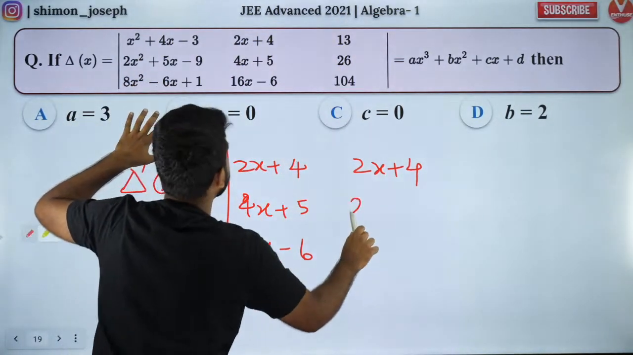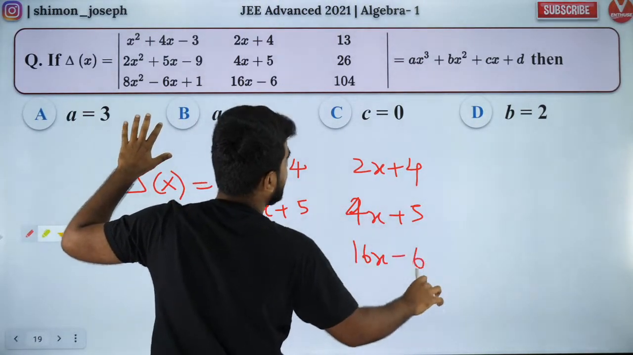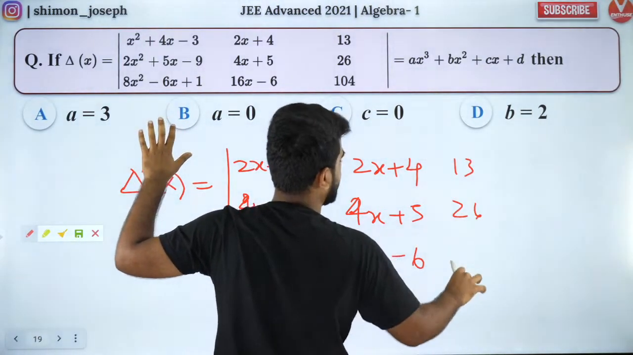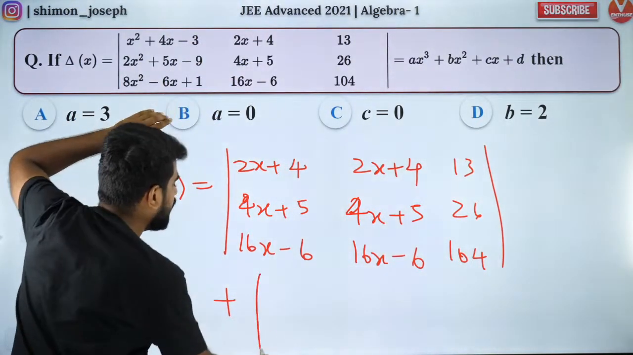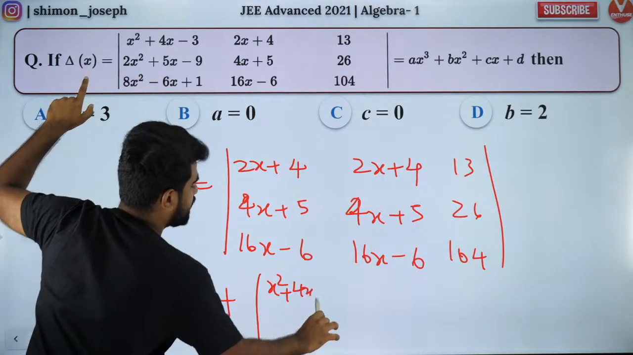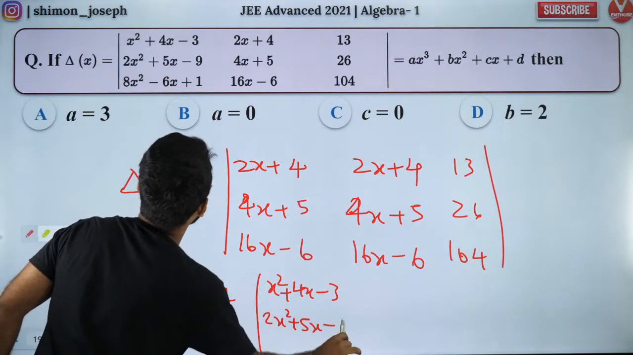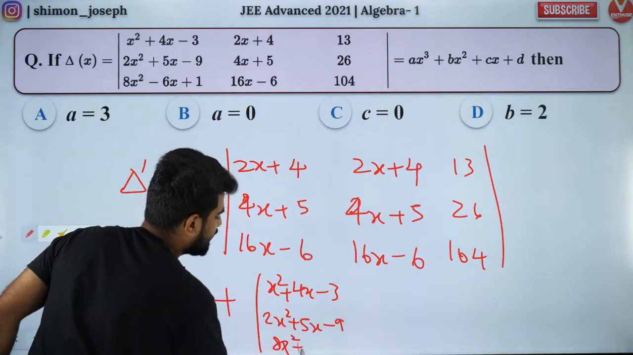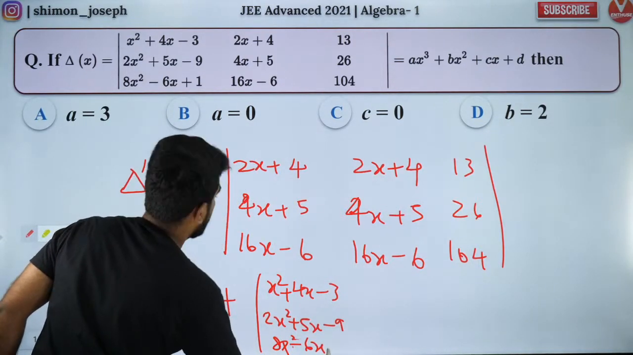So you'll get 4x plus 5, 16x minus 6, and then you'll have 13, 26 and 104. Now differentiate the second column, keeping first and third fixed. So first is x square plus 4x minus 3, then you'll have 2x square plus 5x minus 9, 8x square plus 6x, minus 6x. So 8x square minus 6x plus 1.